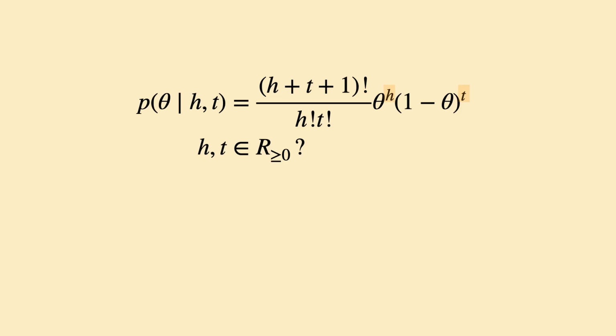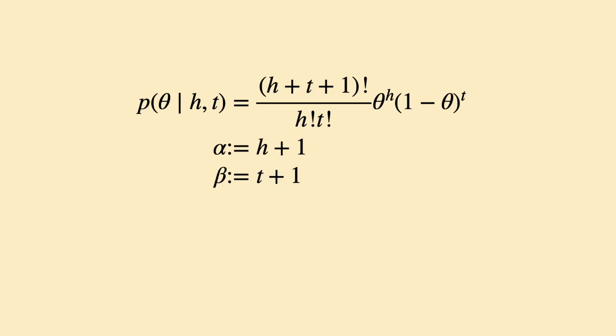The exponents are fine since we are allowed to have fractional exponents, but factorials are undefined for fractional values. For example, 0.462 factorial is meaningless. Fortunately, there's a way to generalize the factorial function to all real numbers except non-positive integers. That function is called the gamma function, which is where the strange symbol comes from. Gamma of i is equivalent to i minus 1 factorial for all natural numbers i, while the gamma function itself is defined for all positive reals.